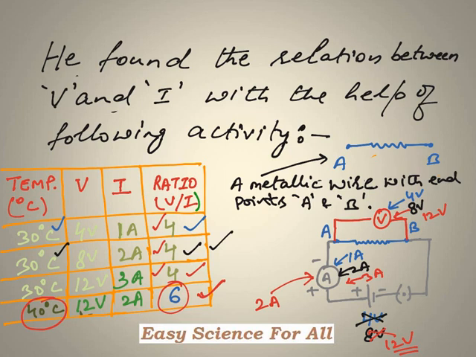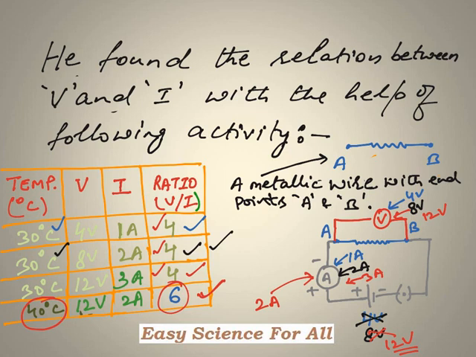But likewise, if I change the wire, instead of AB, if I take some other length wire or a wire of some other material, then this ratio is going to change. So these were all observations that were made by Mr. George Simon Ohm while performing this activity.